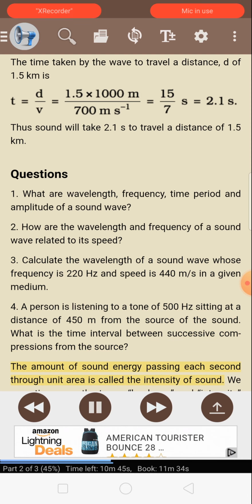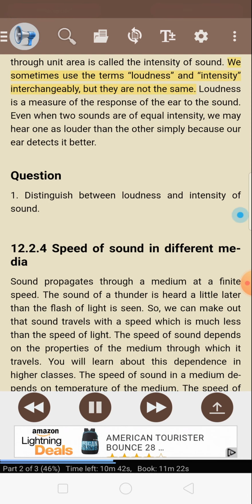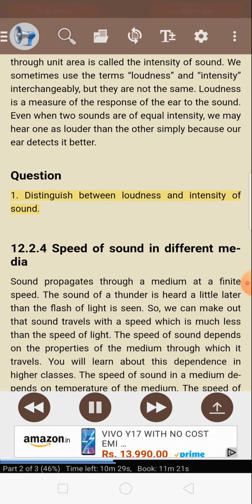The amount of sound energy passing each second through unit area is called the intensity of sound. We sometimes use the terms loudness and intensity interchangeably, but they are not the same. Loudness is a measure of the response of the ear to the sound. Even when two sounds are of equal intensity, we may hear one as louder than the other simply because our ear detects it better. Question. 1. Distinguish between loudness and intensity of sound.